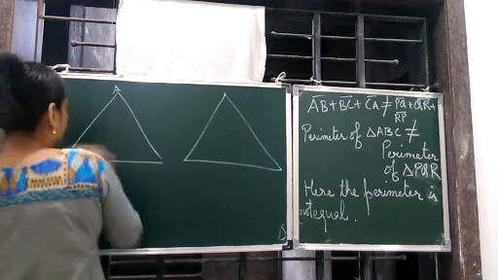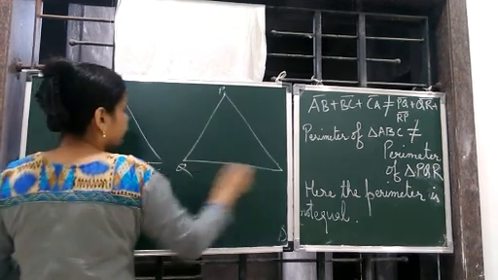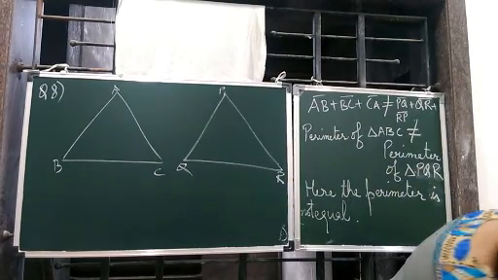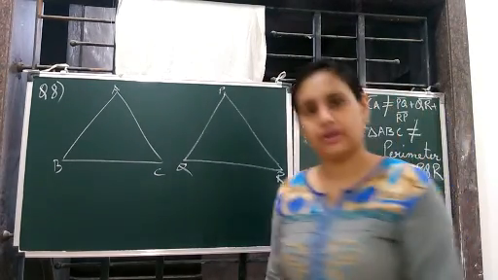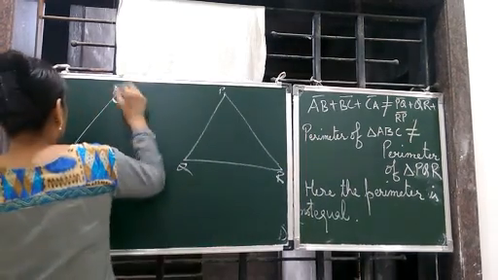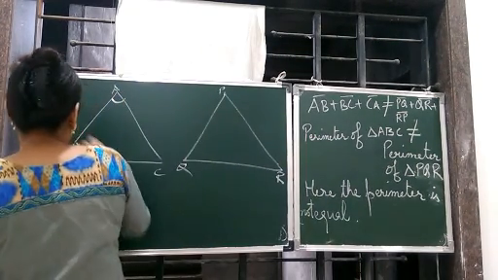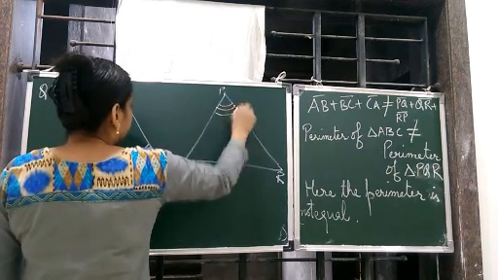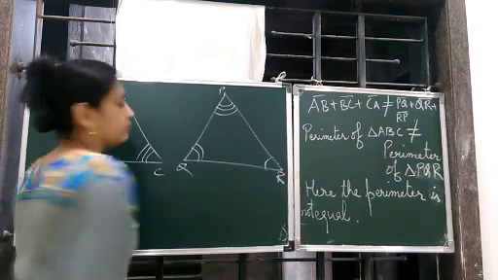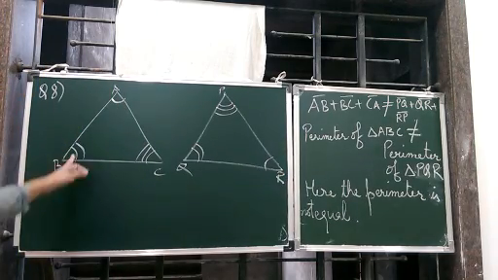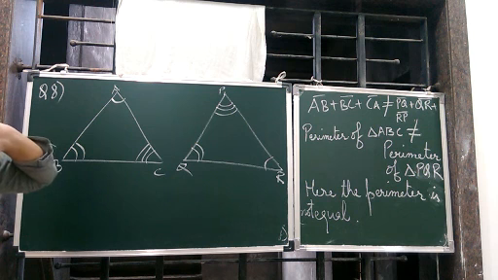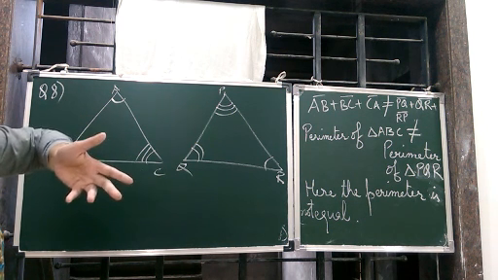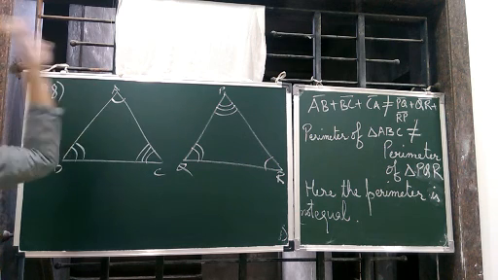Triangle ABC, PQR. So children, we have not studied the congruency of angle, right? So if we prove the angles equal here, then it becomes very easy. We have done the three parts, means three angles are equal to one another. Okay, but we don't have angle congruency, so we cannot prove that triangles are congruent. So three parts are over.